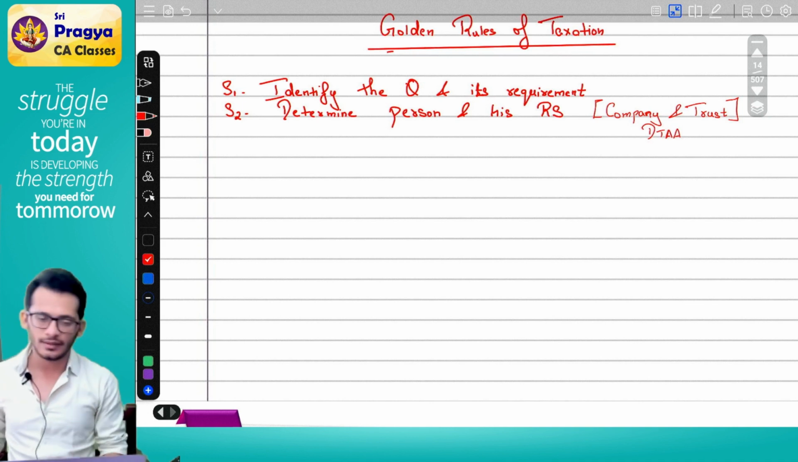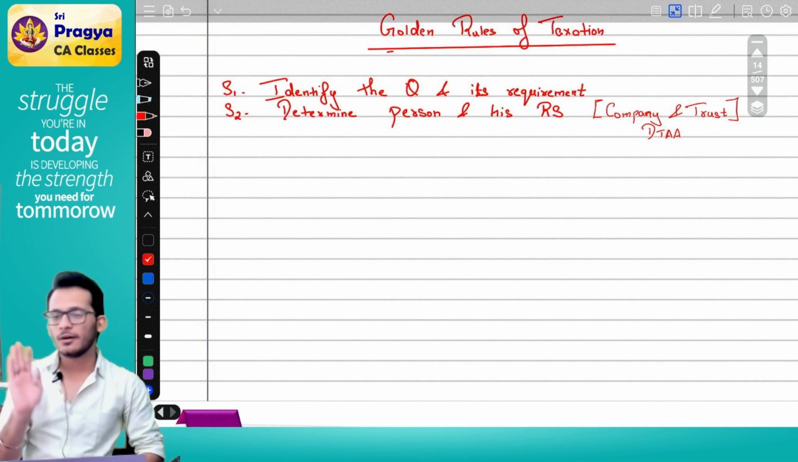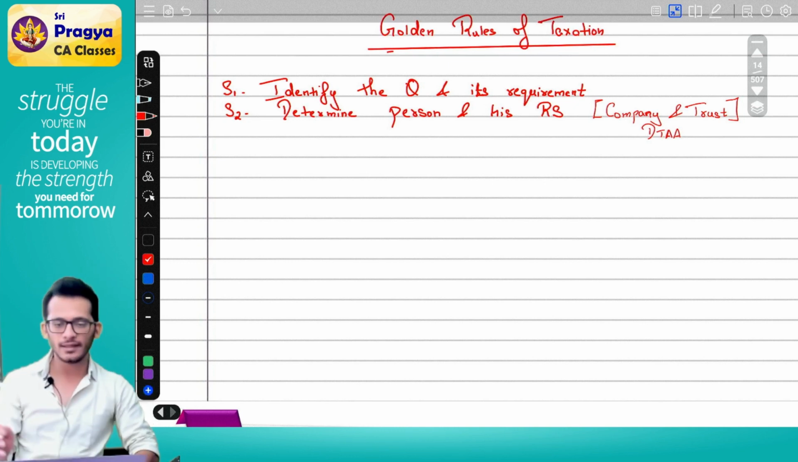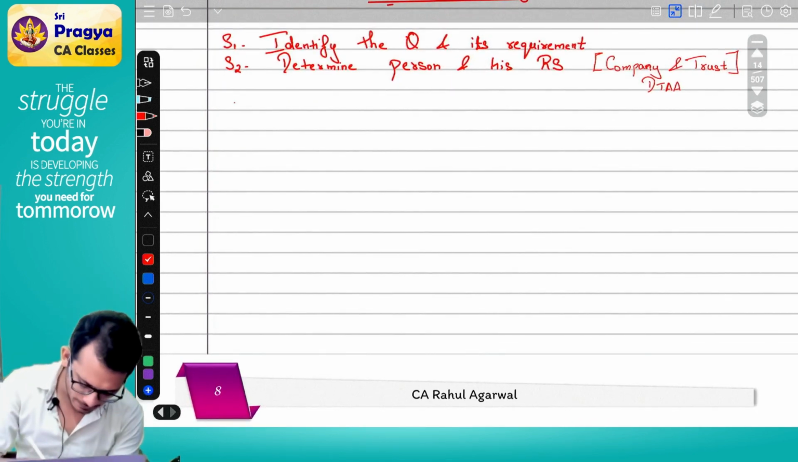Clear? Yes. So the second step is determining the person and his residential status. For your exams, predominant persons are companies. Predominantly in exams, they will ask you companies only. This is step number 2. Clear? Yes. Step number 3.